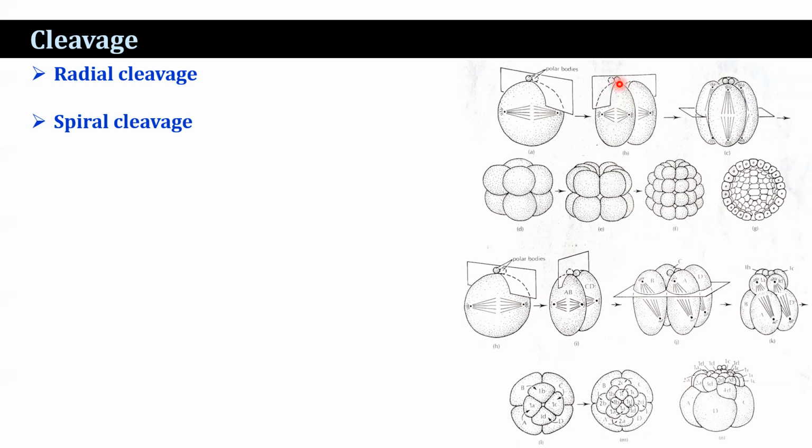Whereas in the case of spiral cleavage, which is found in protostomes, the spindles are oriented after the first two cleavages at 45-degree angles to the animal vegetal axis. The division line may not pass through the center of the dividing cell. As a result, at the 8-cell stage, there is a group of small cells, the micromeres, lying in the space between the underlying larger cells. The larger cells are the macromeres. These are the micromeres and these are the macromeres. Cell divisions continue in this fashion with the cleavage planes always oblique to the polar axis of the embryo.